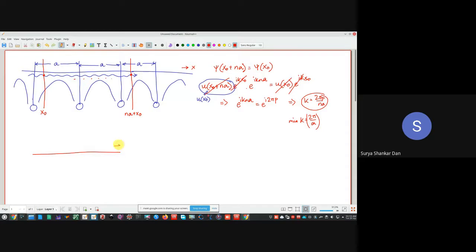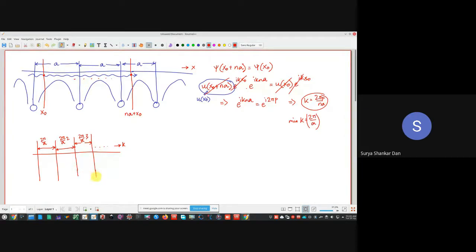So here I will represent k, where the periodicity was essentially a, the lattice constant. Instead of that a, I shall call it 2 pi by a here. This is 2 pi by a. Then the next integral will be 2 pi by a into 2. Then this will be 2 pi by a into 3. And likewise, we will go on and on.